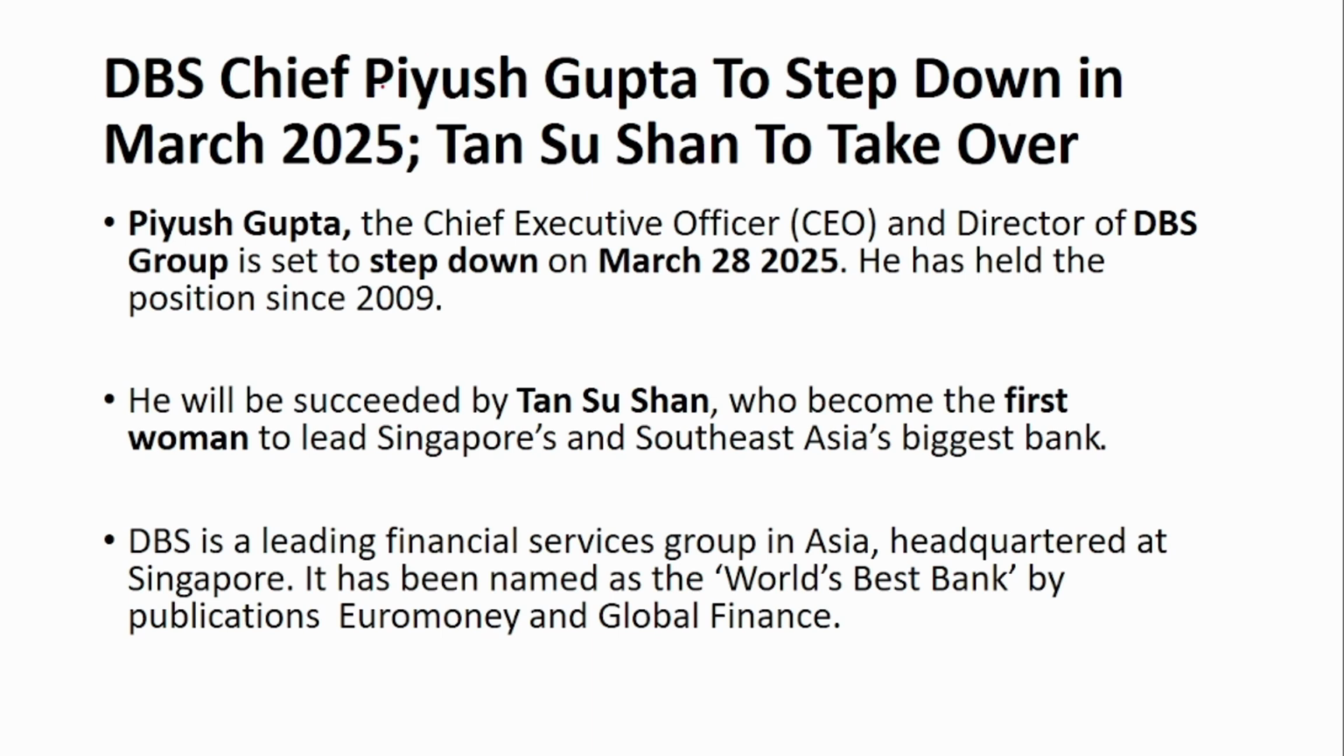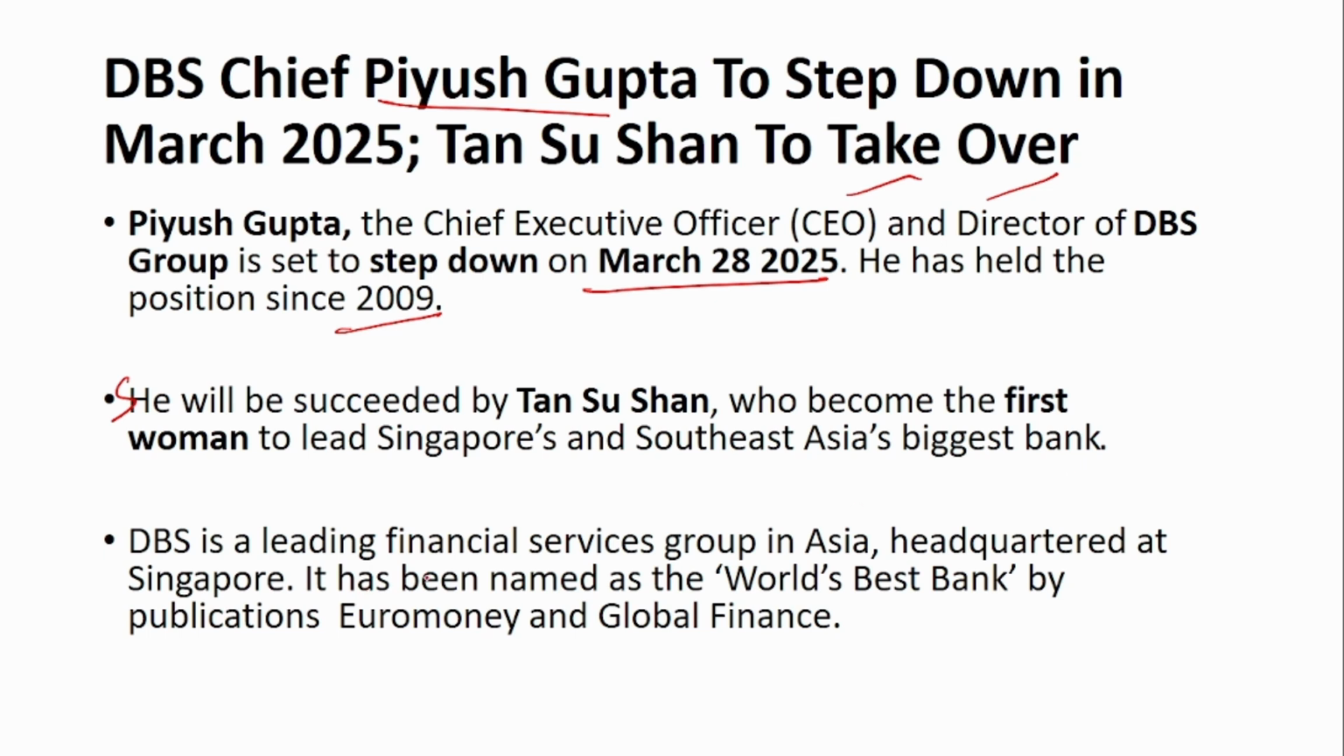The next is that DBS chief Piyush Gupta is expected to end his term on March 28, 2025. Piyush Gupta will step down from the DBS Group as the CEO and director in March 2025. He had joined the position in 2009, so since 2009 he has been the CEO and the director. The next person who will be taking his post will be Tan Su Shan. She is the first woman to lead Singapore's and Southeast Asia's biggest bank.